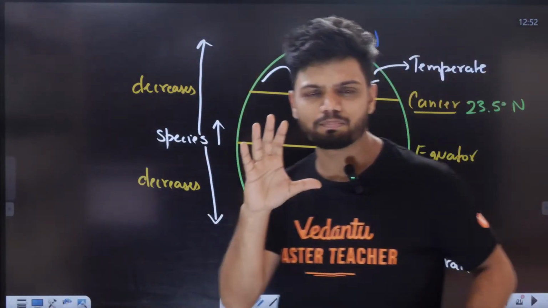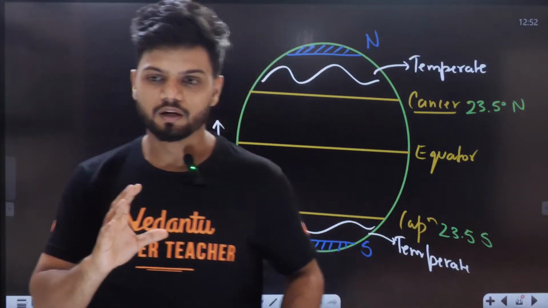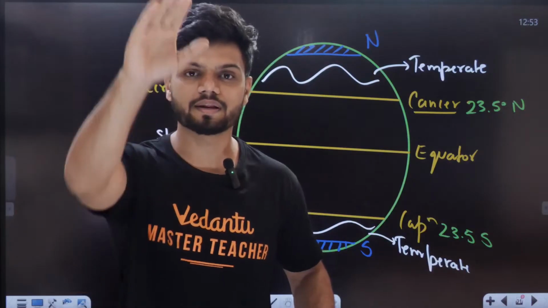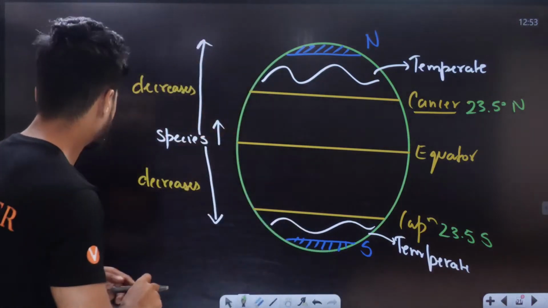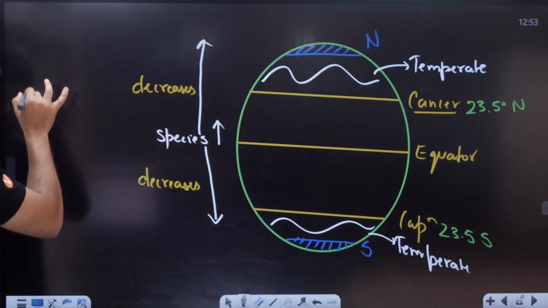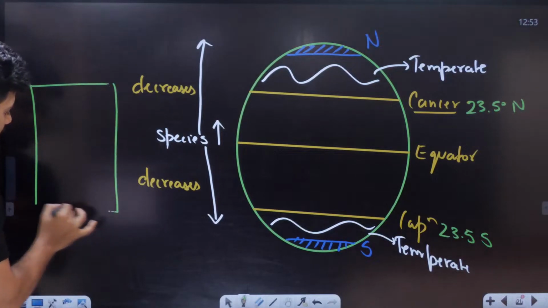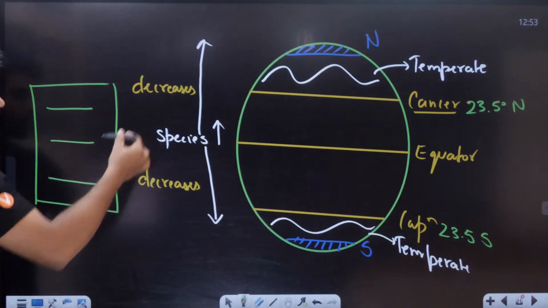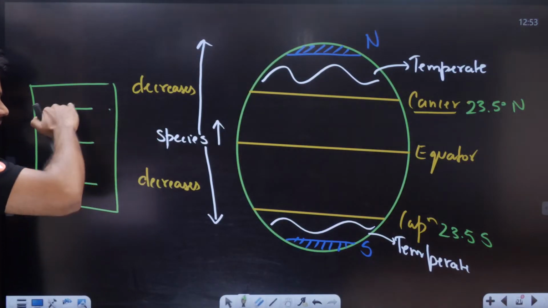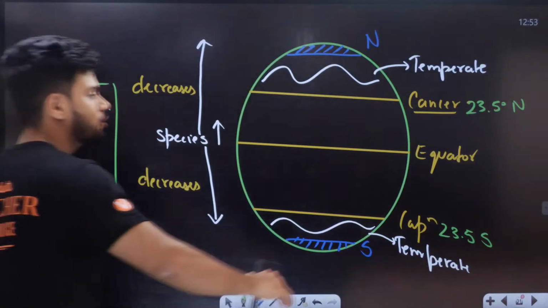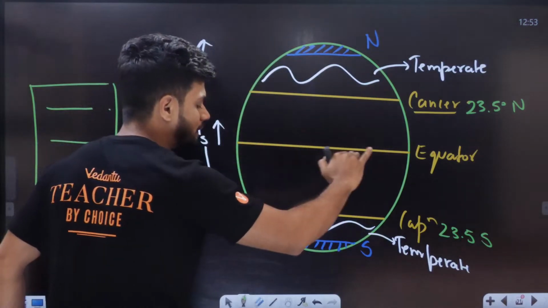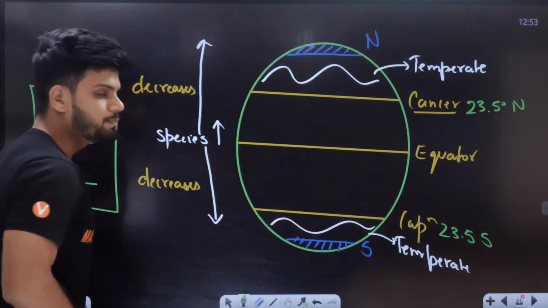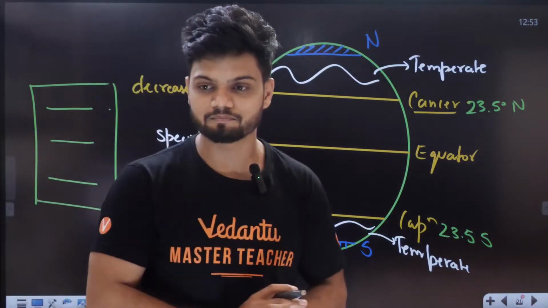Now I'll give you one more example. How many of you are first benchers? How many of you are middle benchers? How many of you are last benchers? Raise your hands quickly. Similarly, within a classroom we have first benchers, middle benchers, last benchers. Are we dividing here based on latitude? Here also we are dividing the Earth based on latitude. As we go away from the equator on either side, species diversity is decreasing.